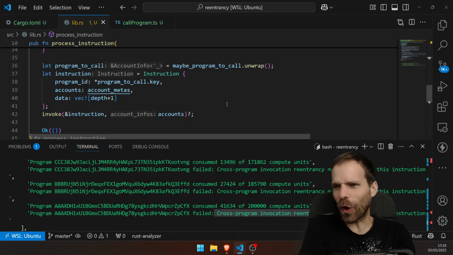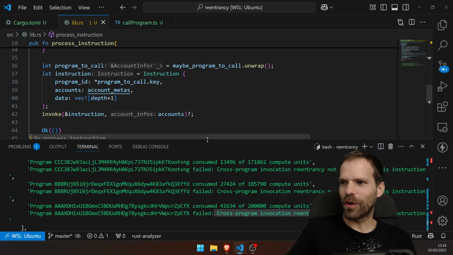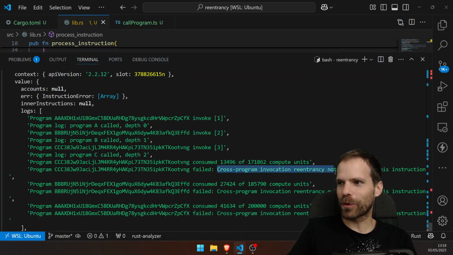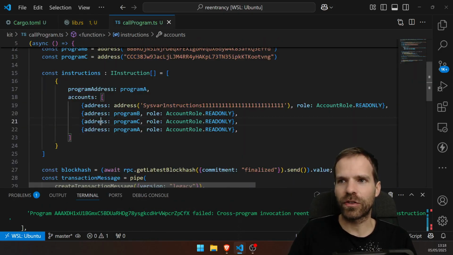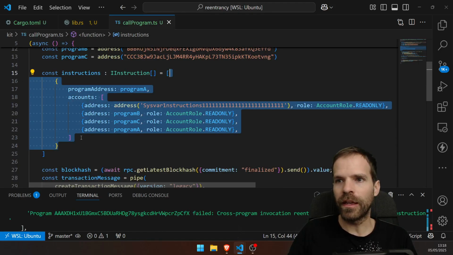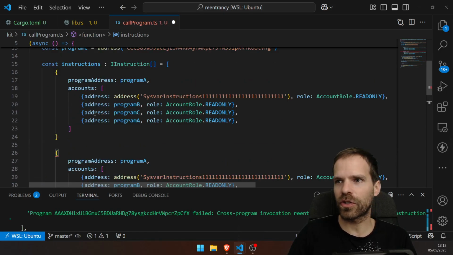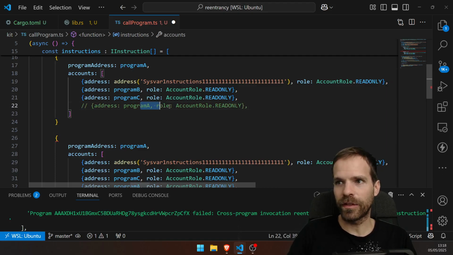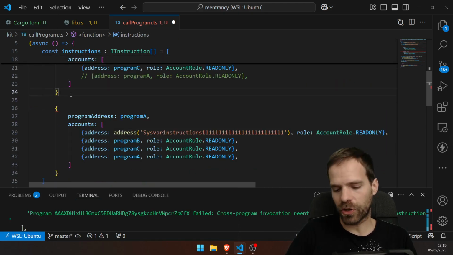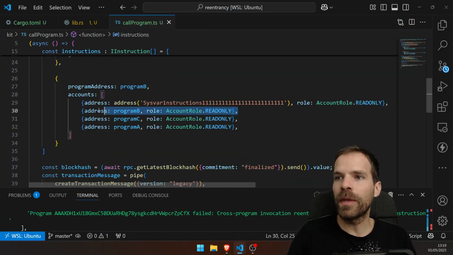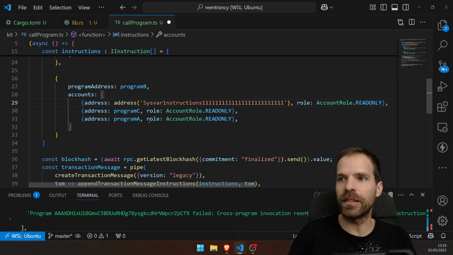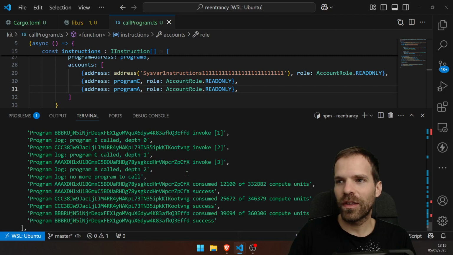Because I mean, now we saw what's happening. We see there is a cross-program invocation reentrancy not allowed for this instruction. Obviously, I could have another instruction that does it. If I have another instruction and I don't call the program A here, this is what fails. But if I had another instruction where I call program B directly and program B then calls program C and then program A, that will work. That's no issue. So there I get success.